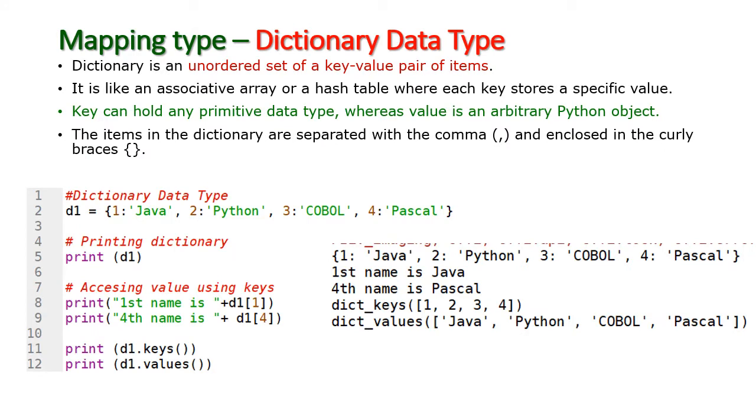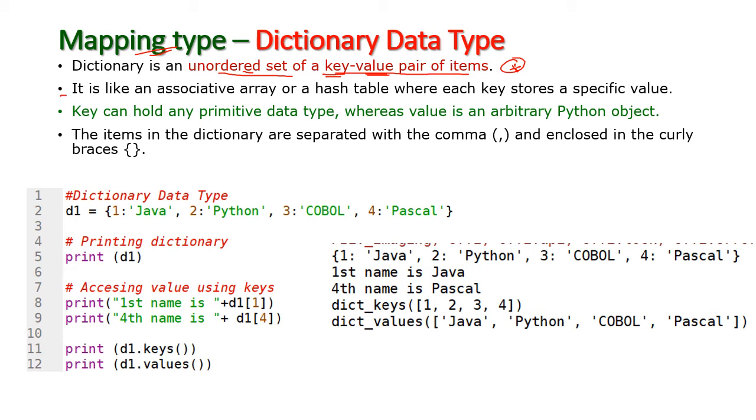Next one is the dictionary data type. This comes under the mapping type of Python programming. Here a dictionary is an unordered set of key value pair items. This is important here: there is no order. We can store an unordered set of key value pairs. Here we have both key and value of the data.